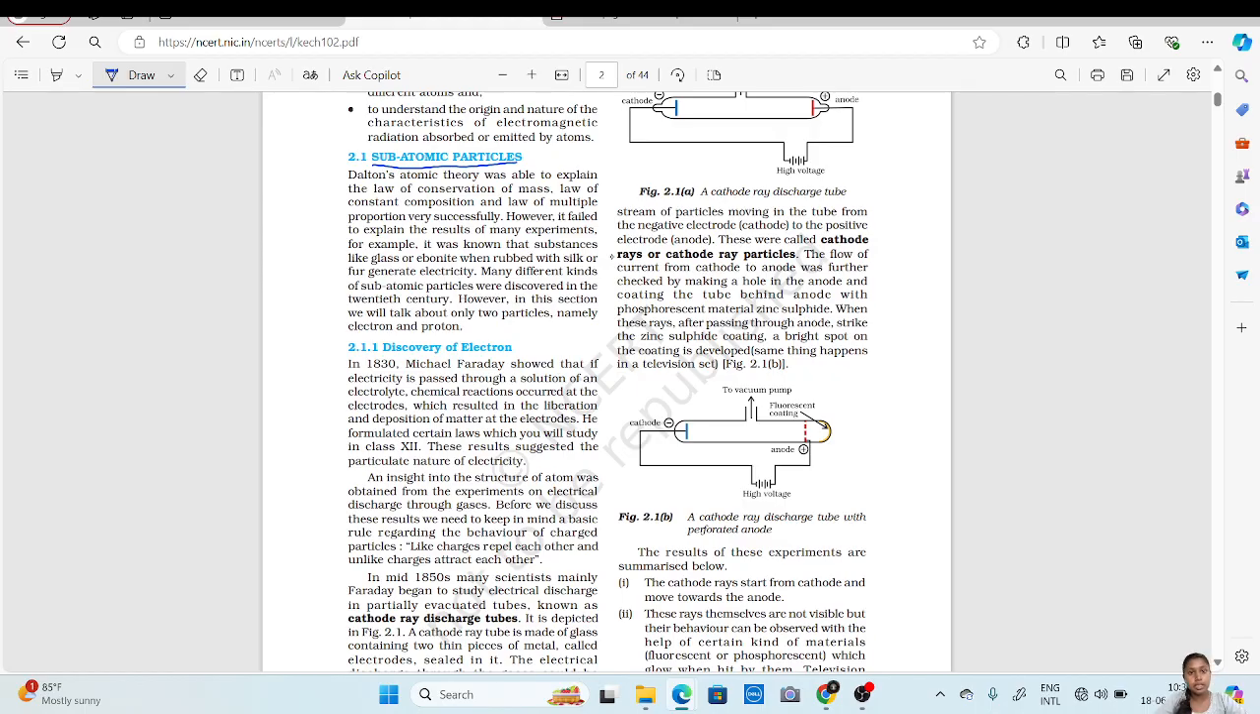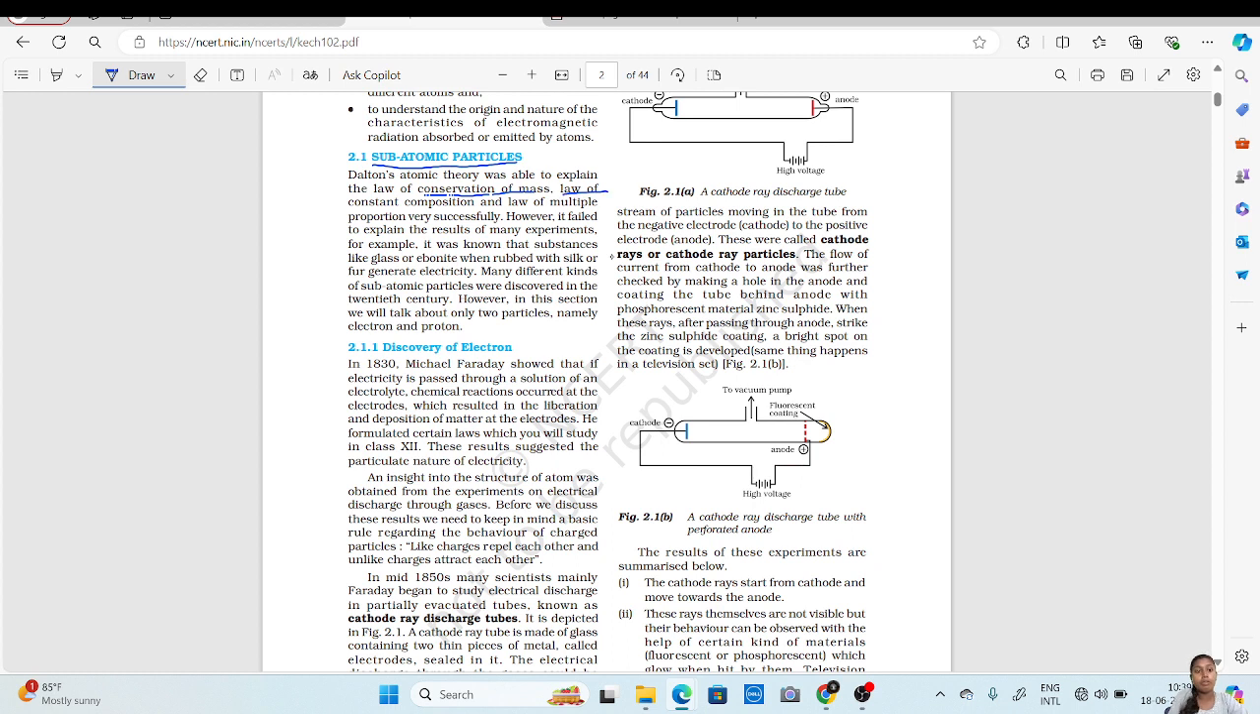Dalton's theory was able to explain certain things. Now what are the things that Dalton's theory explained? It can explain the law of conservation of mass. So what is the law of conservation of mass? It states that an atom can neither be created nor destroyed. That was the law of conservation of mass.